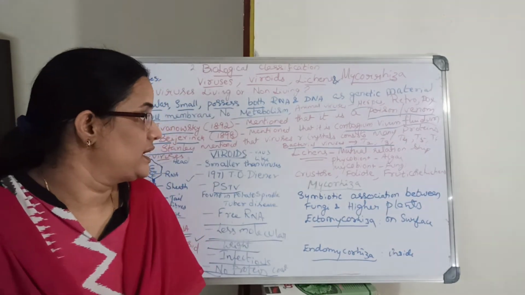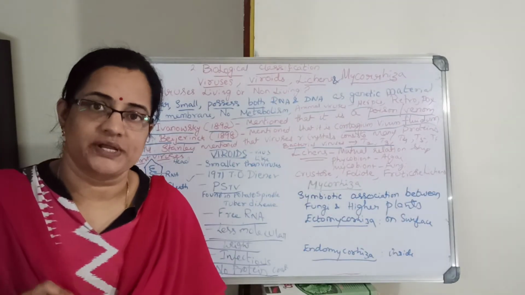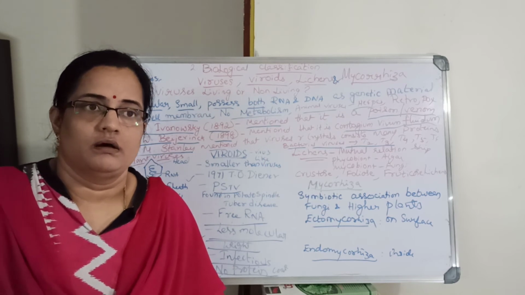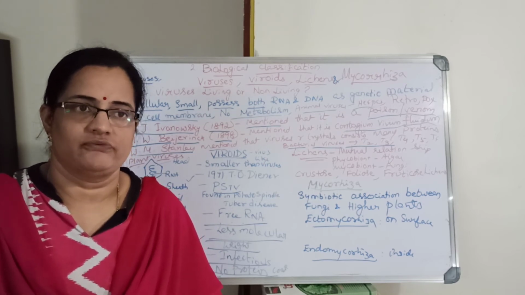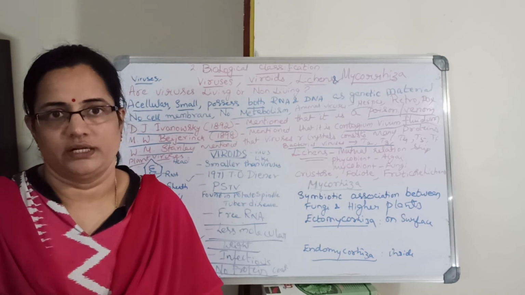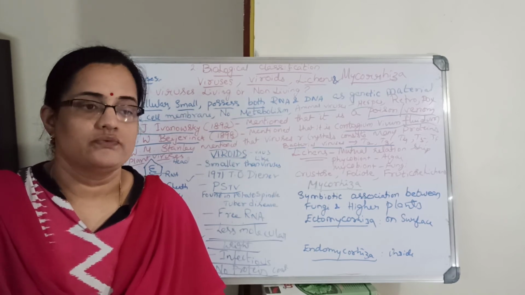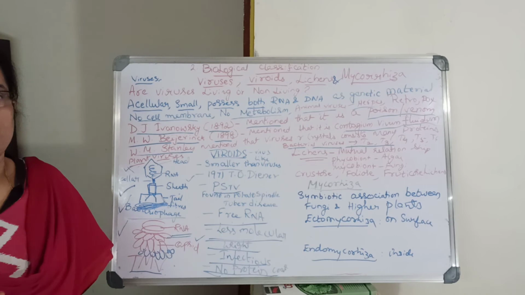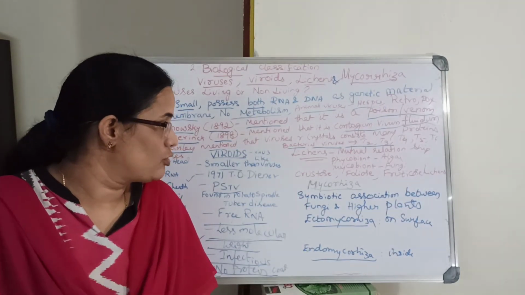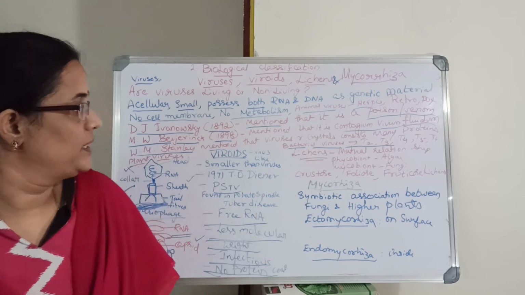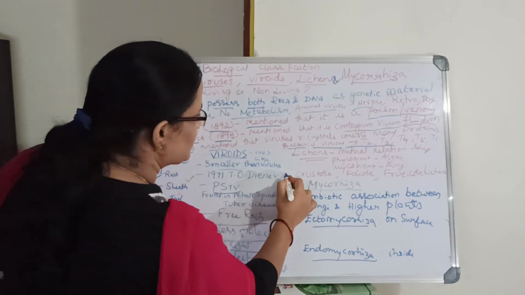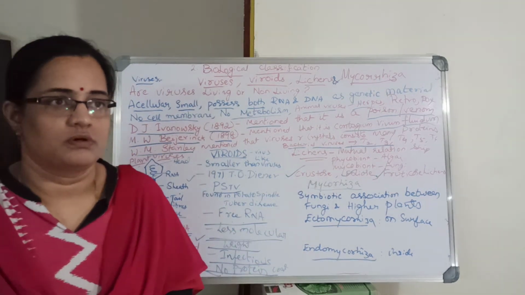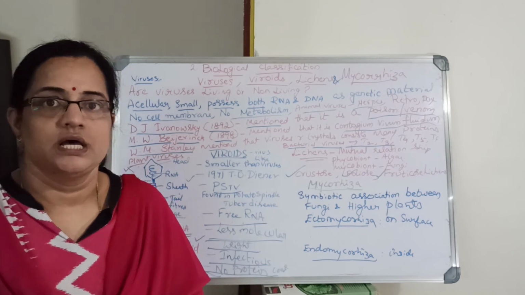I hope you understood. Then I will move to a small part of fungi, lichens. There is symbiosis; what is symbiosis? A mutual friendship, where both get benefited. The relationship between both organisms is called lichens. The algal partner, which is benefiting, is called the phycobiont, and the fungal partner is the mycobiont. Examples are crustose, foliose, fruticose lichens. They ask a small question: what are lichens, and their types.